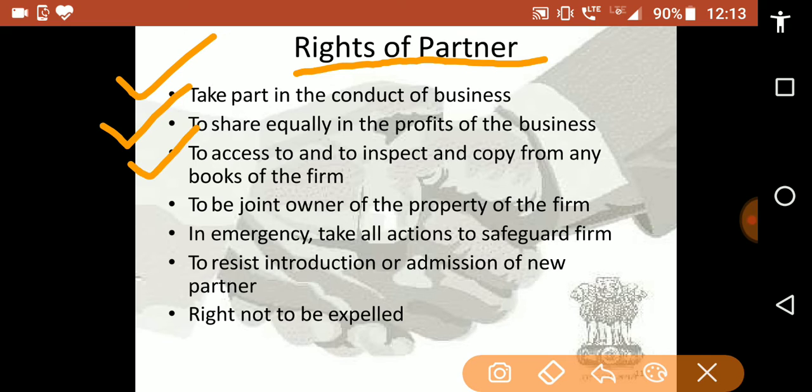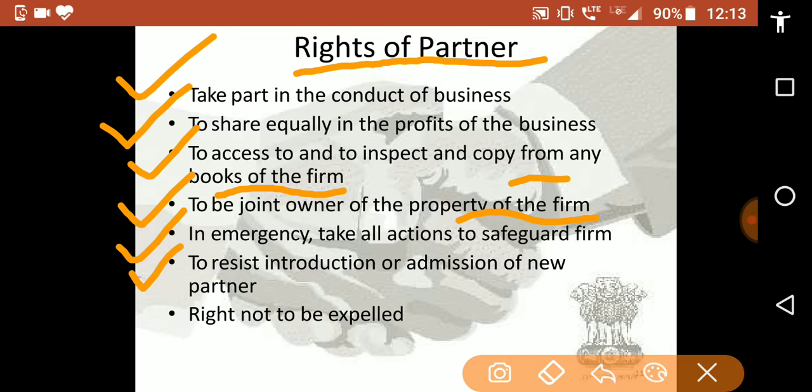Next, to have access to and to inspect and copy from any books of the firm. Now, to be joint owner of the property of the firm. Now, in an emergency, to take all actions to safeguard the firm.